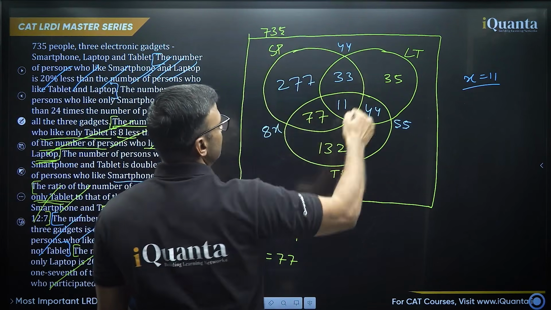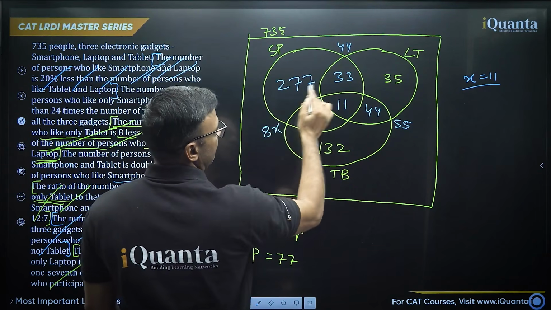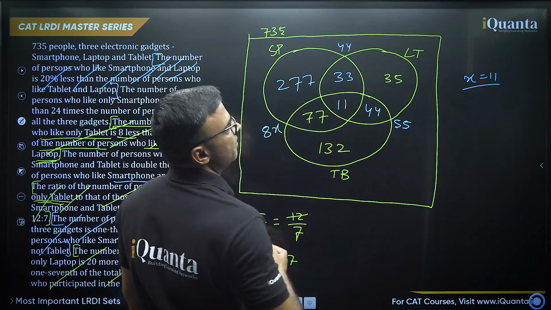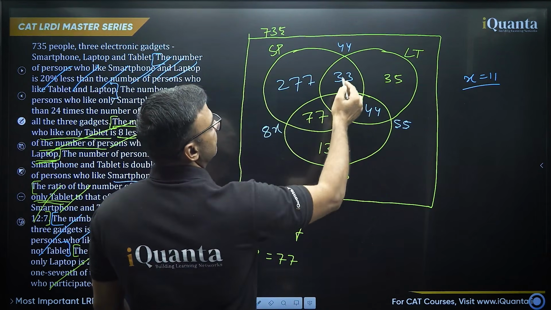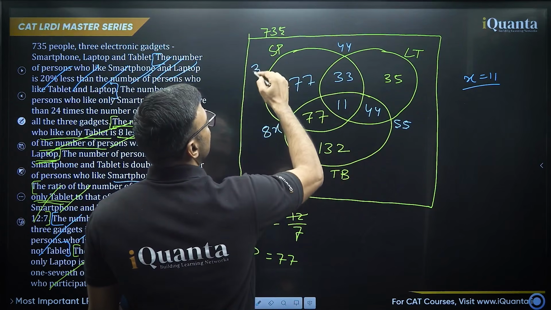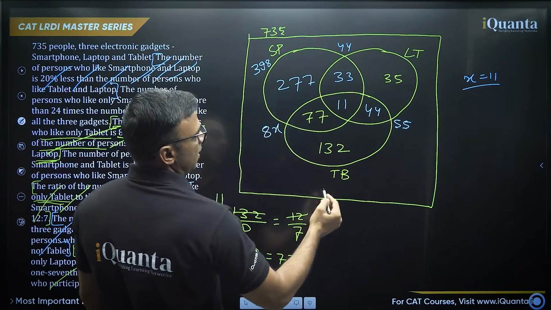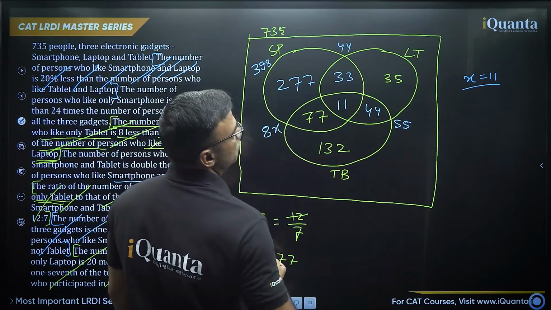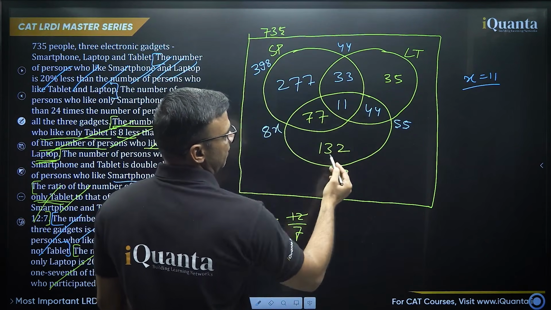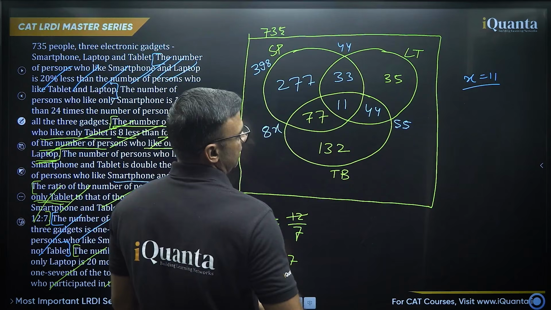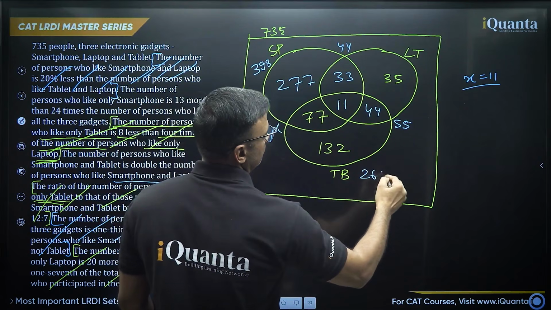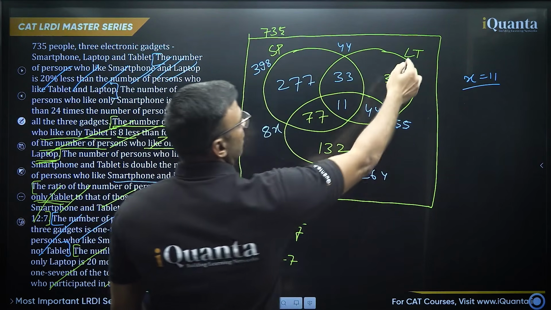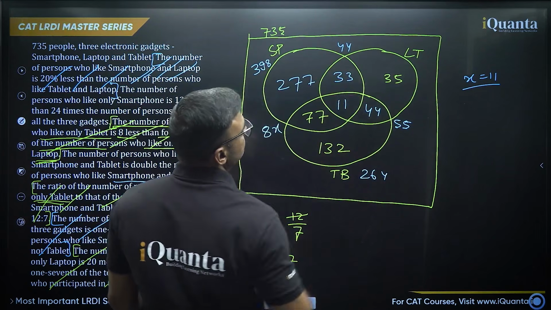So the smartphone set is this much. Add all the values carefully. 277 plus 77 is 354, 365 and 38, 398. Total of tablet will be 77 plus 11 plus 44 plus 132. That is 7, 8, 12 and 12, 24, 264. Right. Total of laptop will be sum of all these.